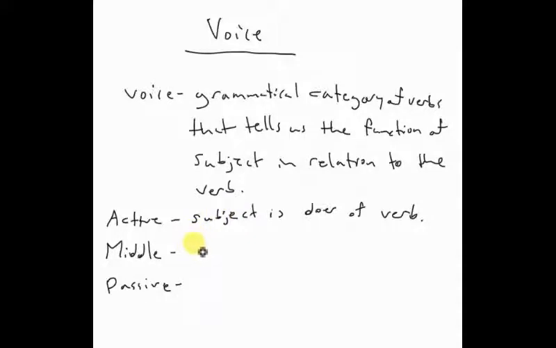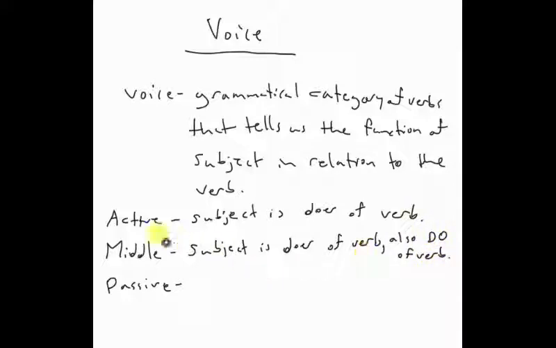Now, the middle voice, which English does not have, is still, the subject is the doer of the verb. But then you'll say, what's the difference between the active voice and the middle voice? Well, the subject is the doer of the verb, but the subject is also the direct object of the verb.